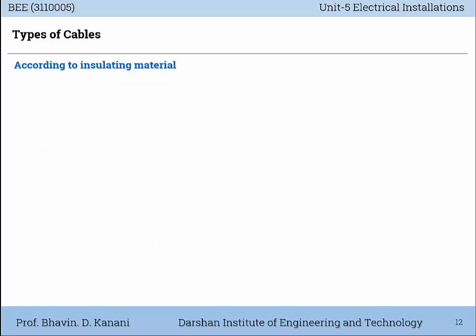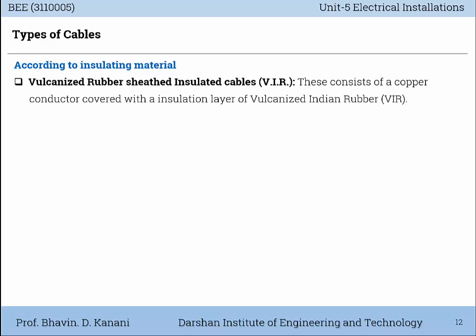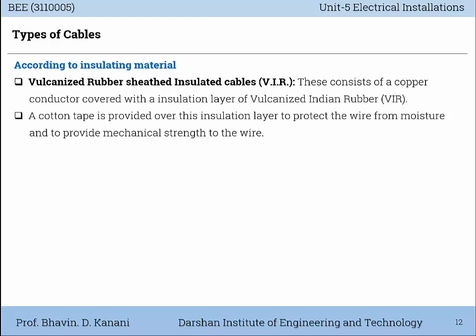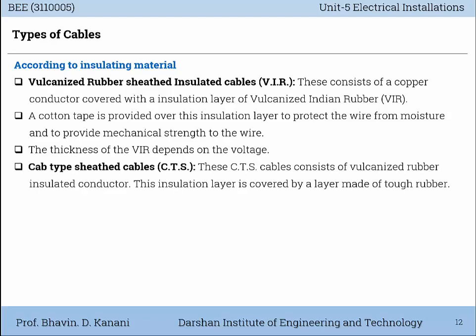Then according to insulating material, vulcanized rubber sheathed insulated cables, that means VIR cable. These consist of a copper conductor covered with an insulation layer of vulcanized Indian rubber, VIR. A cotton tape is provided over this insulation layer to protect the wire from moisture and to provide mechanical strength to the wire. The thickness of the VIR depends on the voltage.